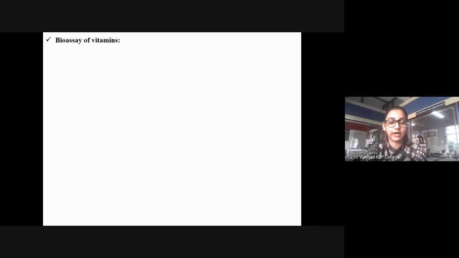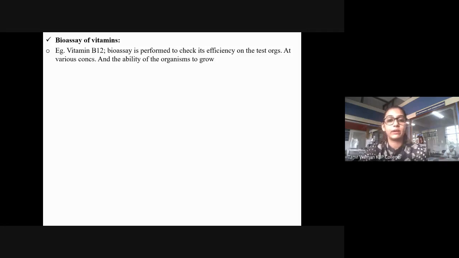This is your second practical which is covered. So for vitamins, we know there are not many chemical methods, so we always go for bioassay. Vitamins always have a bioassay. Here I have taken the example of vitamin B12.